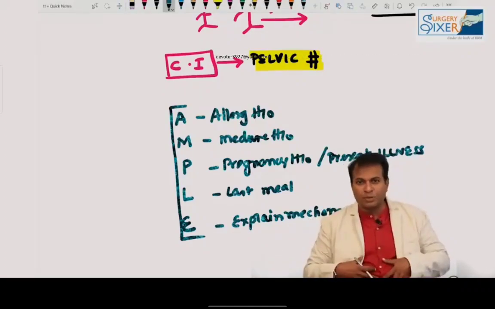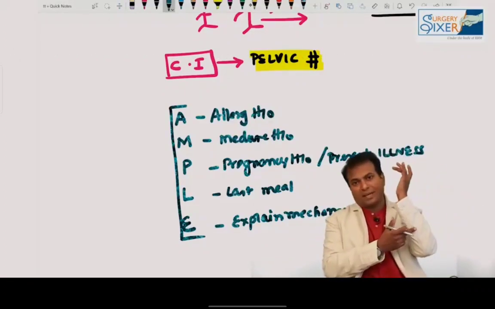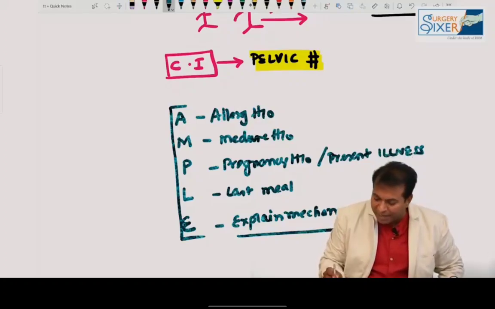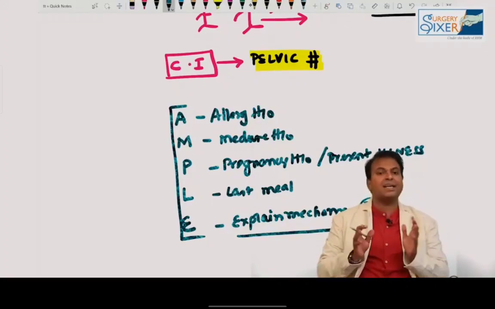Sometimes you will be examining an abdominal injury, and by the way the patient is sitting or says, I fell down like this, you can suspect a fracture here and examine it. That is explain the mechanism. By explaining the mechanism, you can find out some other injuries also. So these are the things which come in secondary survey. Please don't forget secondary survey.